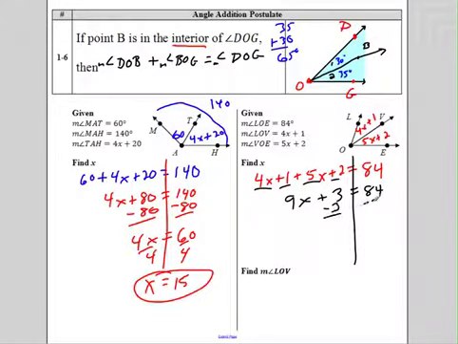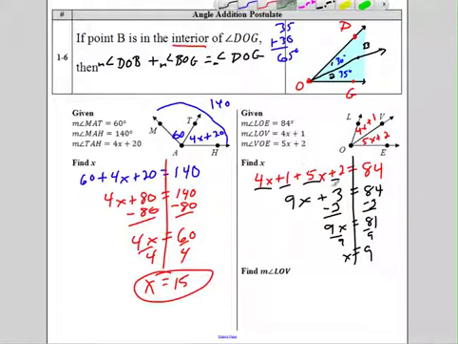So we're going to subtract 3 from both sides. Looks like we're going to get 9x equals 81. Divide both sides by 9 to get x by itself. X equals 9. Awesome. So we found that x is 9, but it wants more. It wants the measure of LOV. So what is the measure of LOV?